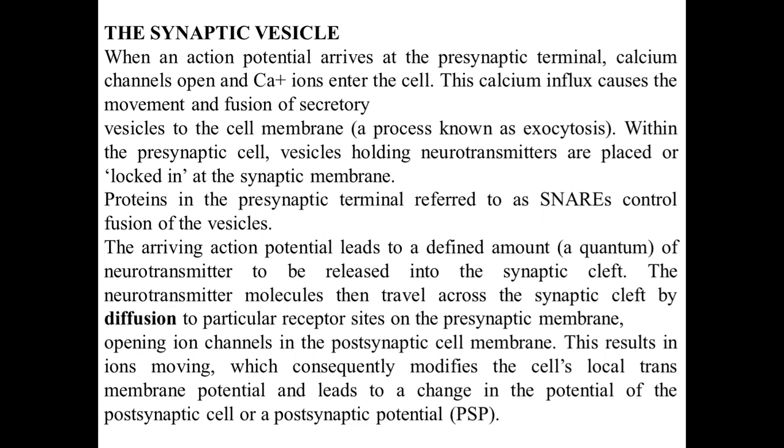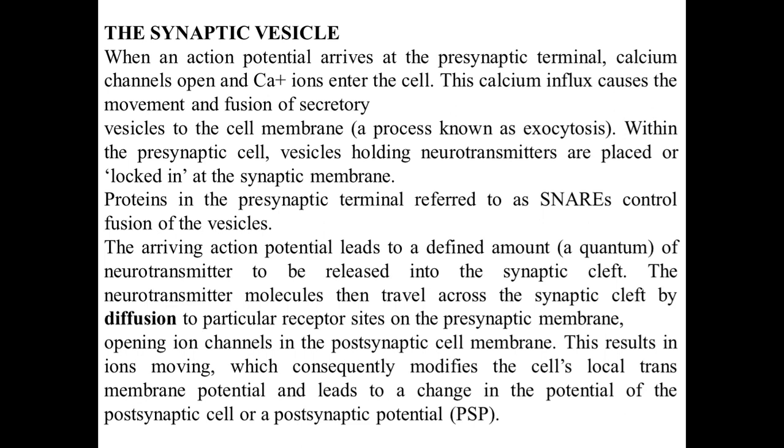Within the presynaptic cell, vesicles holding neurotransmitter are placed or locked at the synaptic membrane. Proteins in the presynaptic terminal referred to as SNAREs control the fusion of the vesicle. The arriving action potential leads to a defined amount, a quantum, of neurotransmitter to be released into the synaptic cleft.